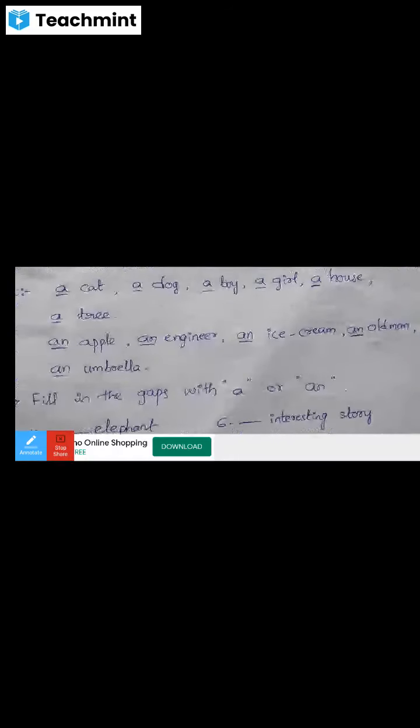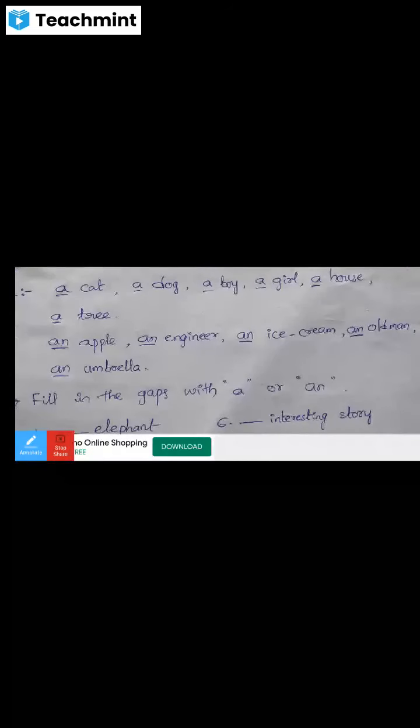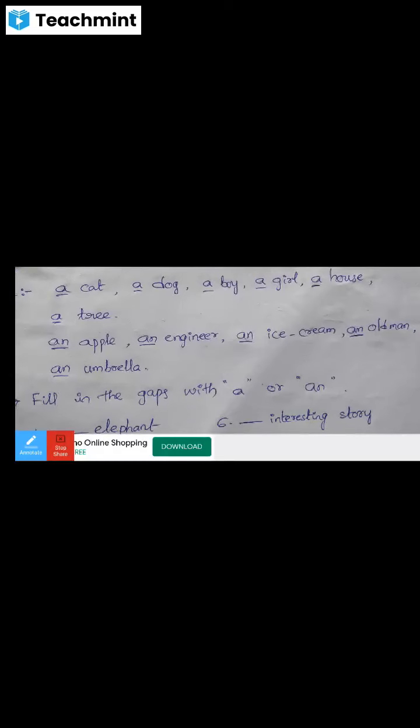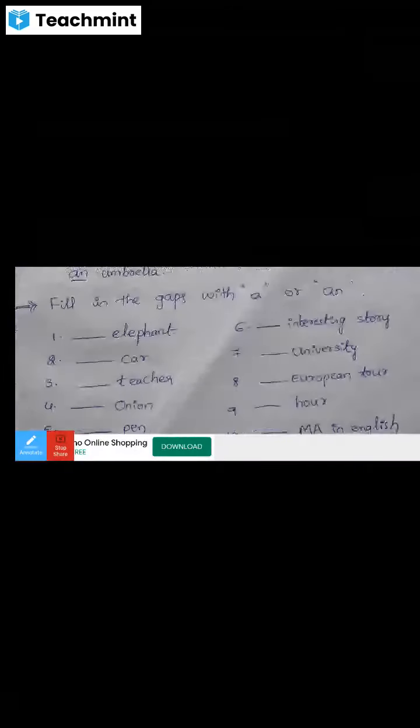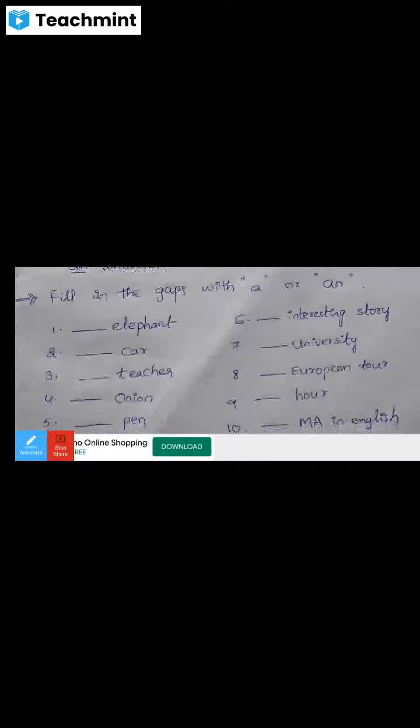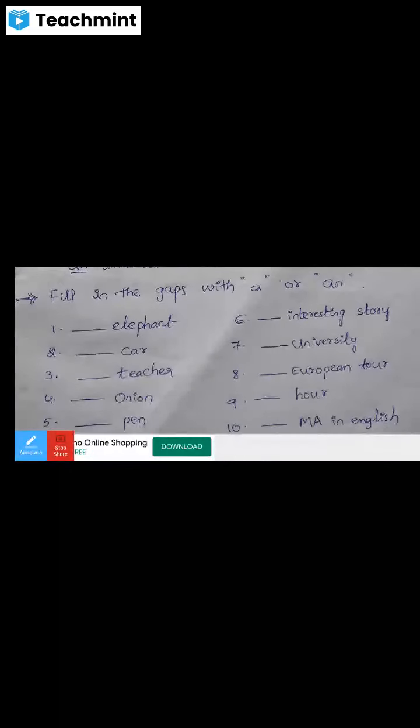If the word begins with a consonant sound, then we can use a. If the word begins with a vowel sound, then we can use an. You can identify where to use these 10 words. Fill the blanks with indefinite articles.